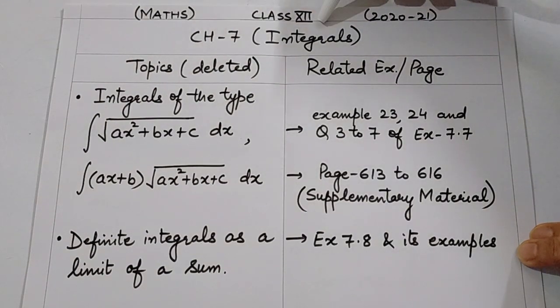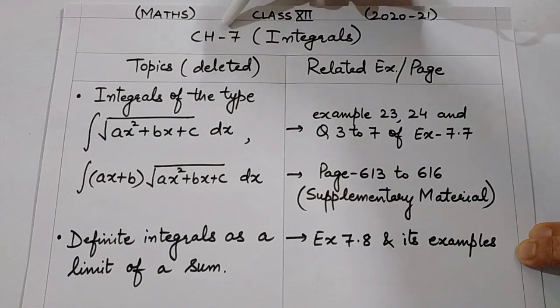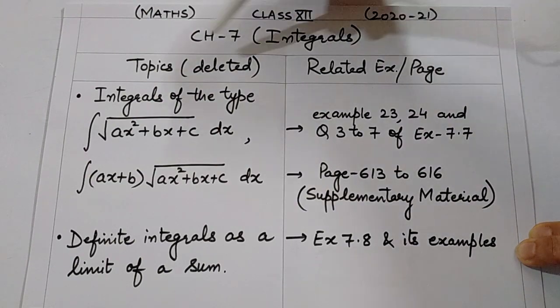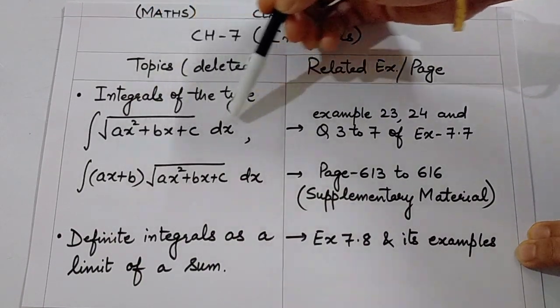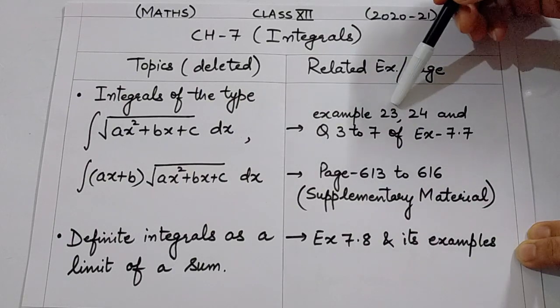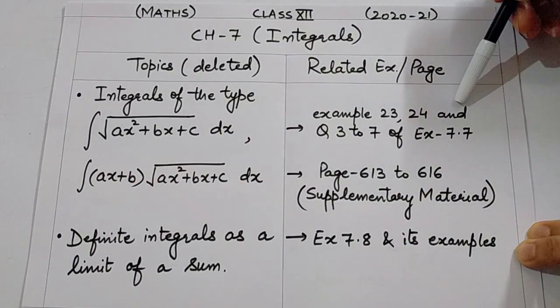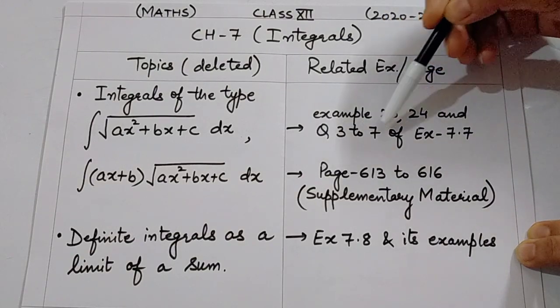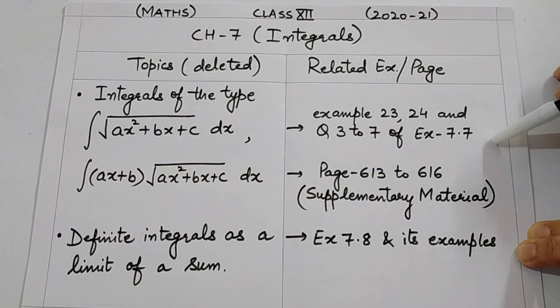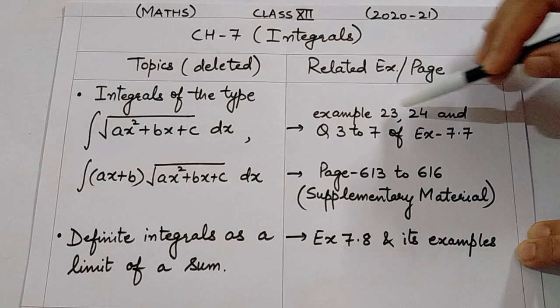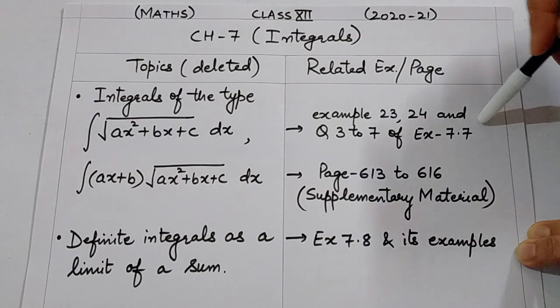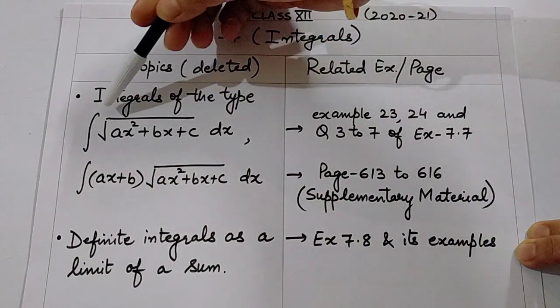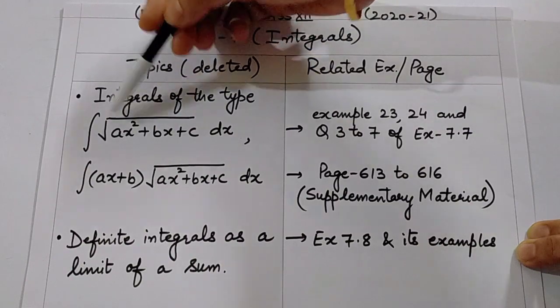Chapter 7, integrals. This is now second book has started. The topics deleted are integrals of the type under the root quadratic. This is given in example 23, 24 and questions 3 to 7 of exercise 7.7. This is a very detailed explanation. Now you can look into the book and mark the questions. All these examples 23, 24 and question 3 to 7 of exercise 7.7 are related with this type. Integrals of the type under the root quadratic.